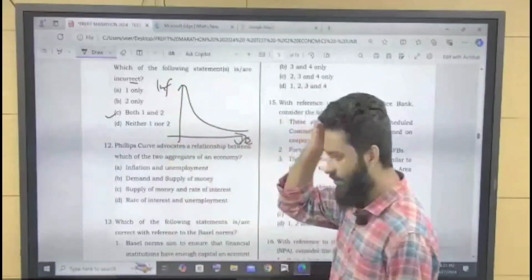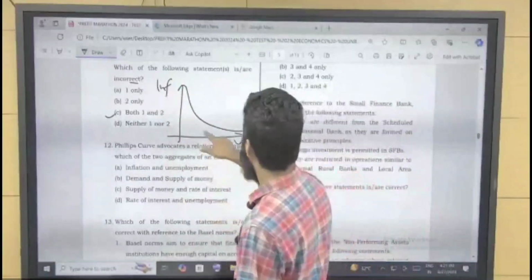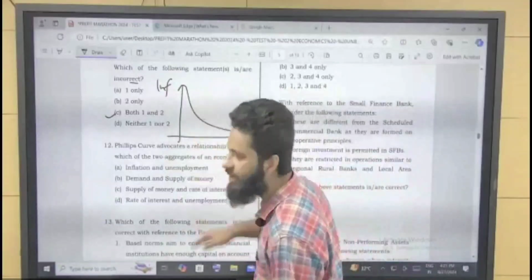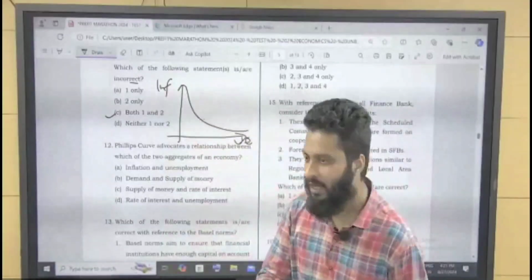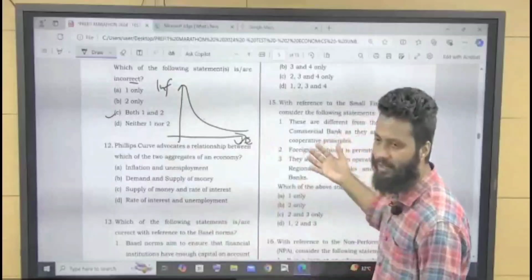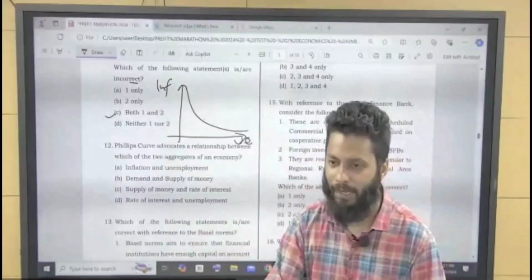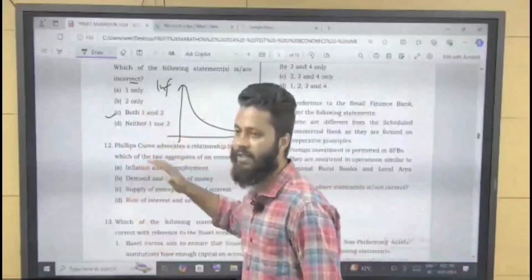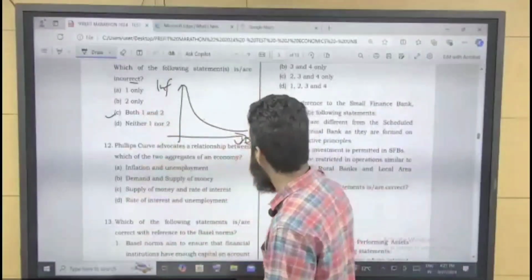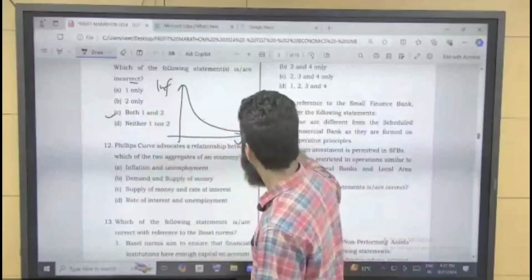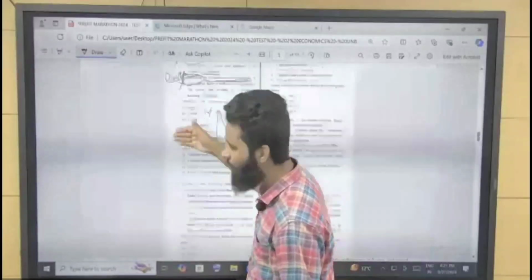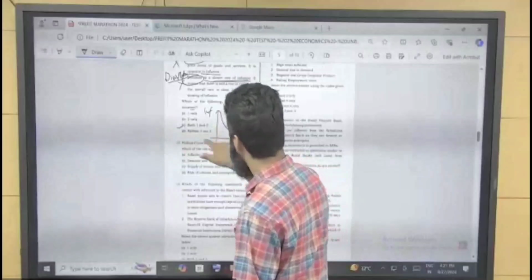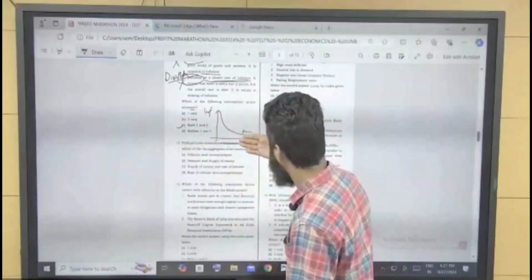So what does the Phillips curve suggest basically? When unemployment increases, inflation decreases. What happens is when unemployment is increasing, purchasing power of the people is decreasing, demand decreasing, inflation decreasing. But when unemployment is decreasing, we are moving towards the origin, as unemployment is on the X-axis.